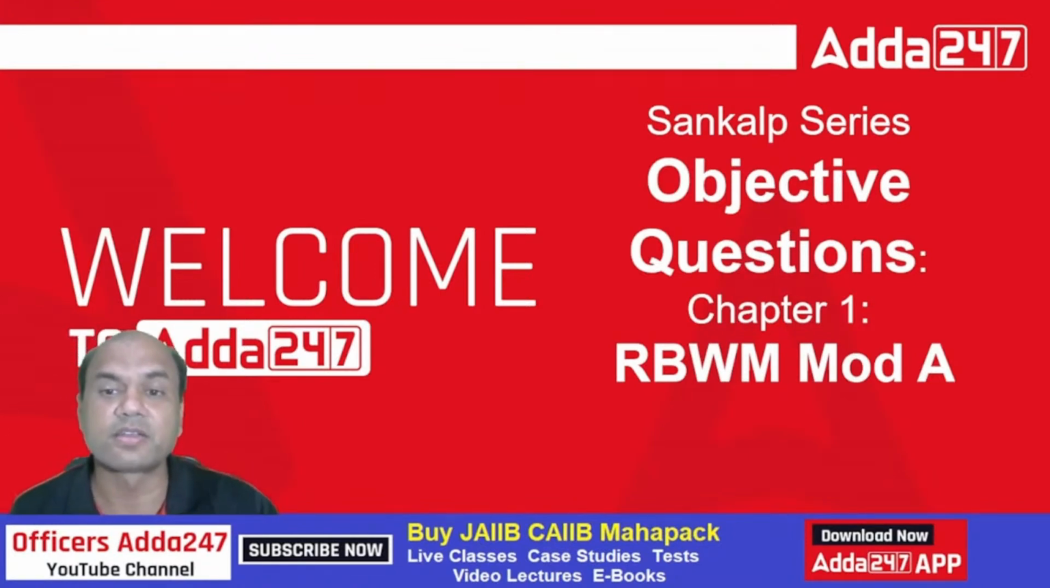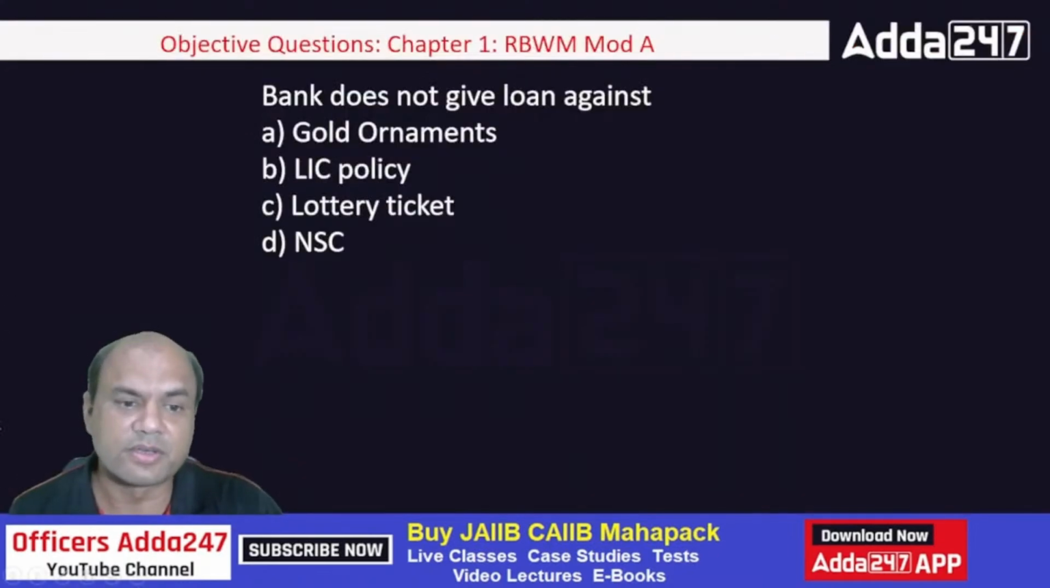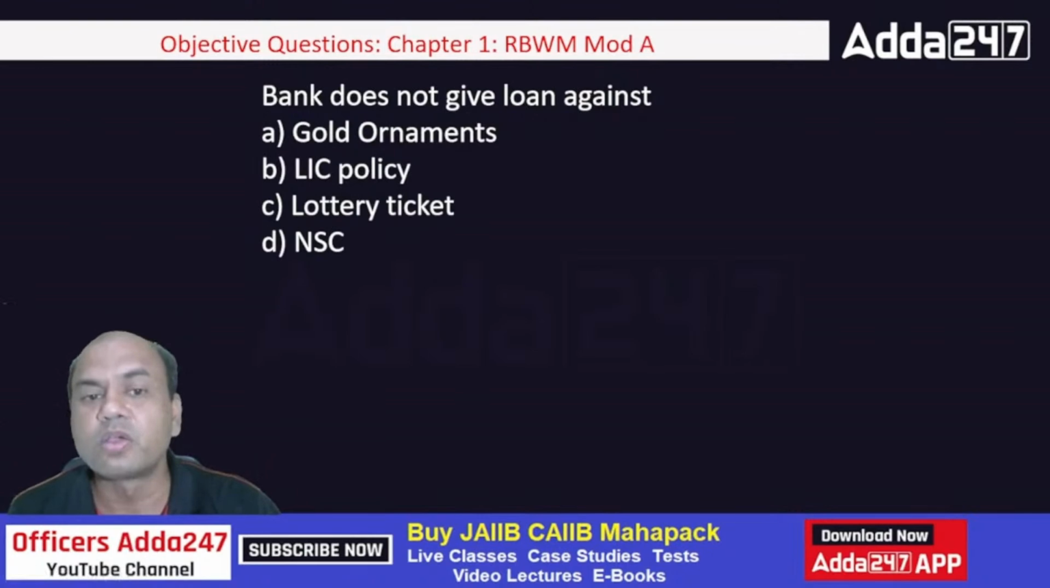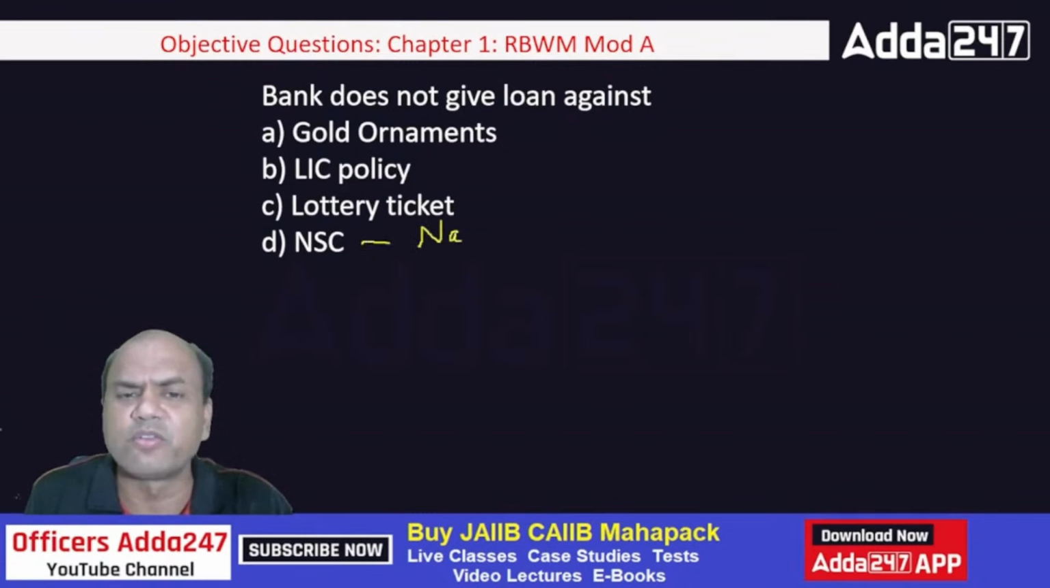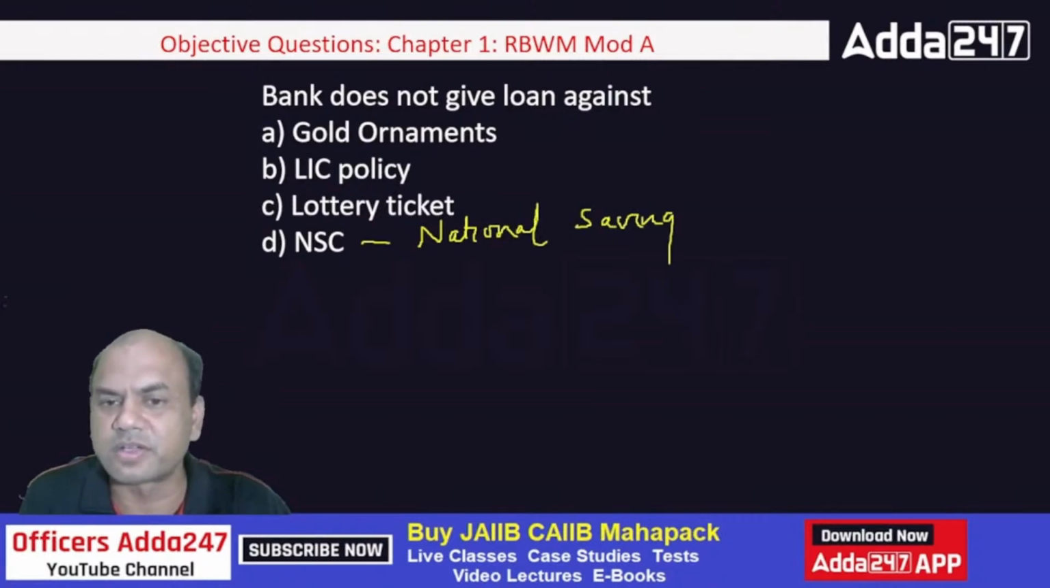So, let's start. First, bank does not give loan against which property or which collateral? Gold ornaments, LIC policy, lottery ticket, or NSC. Now, NSC means what? This is National Savings Certificates. Very few people nowadays buy this, right? National Savings Certificate, NSC.